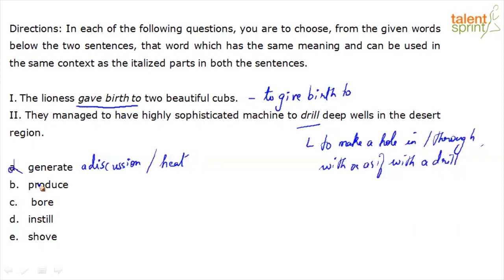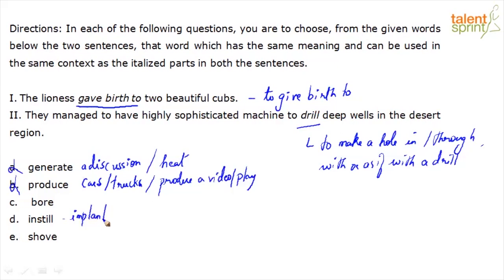Produce. Produce, you can relate that word more to manufacture, right? You're producing cars and trucks, or produce a video or produce a play. Not the right word in both the contexts. Bore, yes, to bore something means to drill something. Bore again means to give birth to. What about instill? You can instill something in someone's mind, right? Like implanting something, putting thoughts in their head, or by persistent effort, gradually introducing something to them. Not the right word in both the contexts.